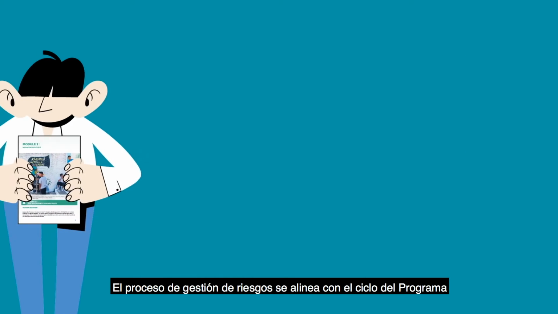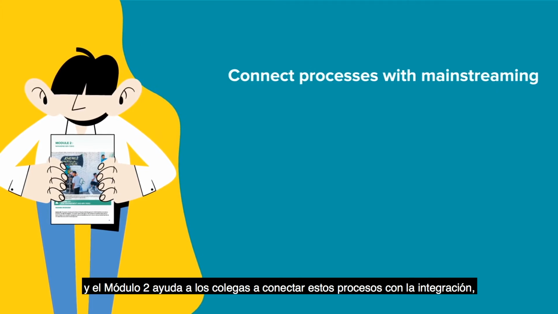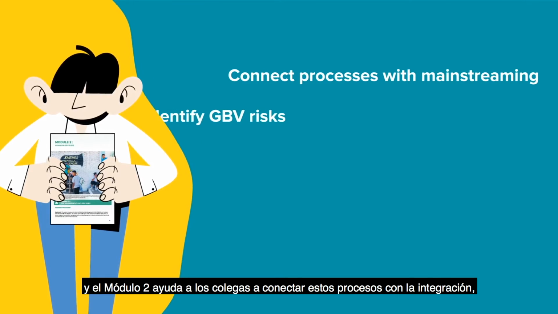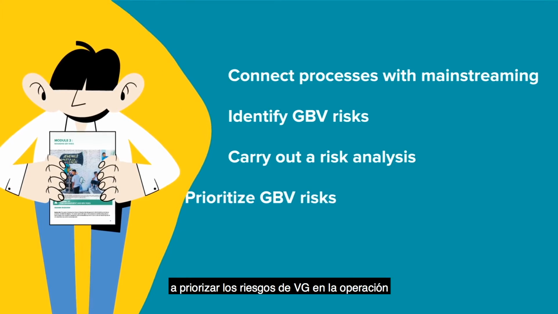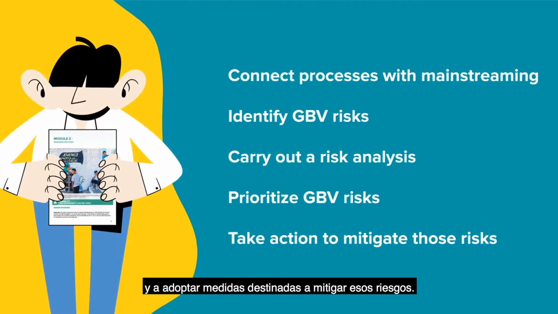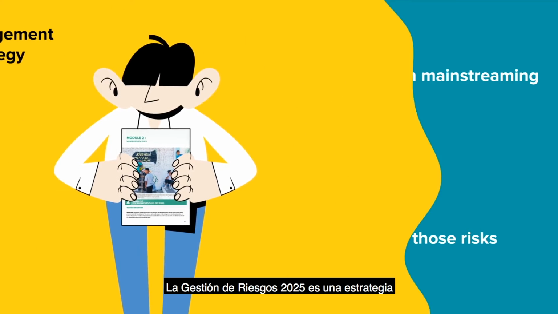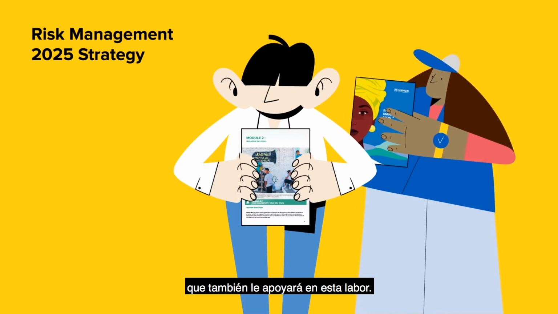The risk management process aligns with the program cycle, and Module 2 helps colleagues to connect these processes with mainstreaming to identify GBV risks, carry out a risk analysis, prioritize GBV risk in the operation, and take action to mitigate those risks. Risk Management 2025 is a strategy that will also support you in this work.